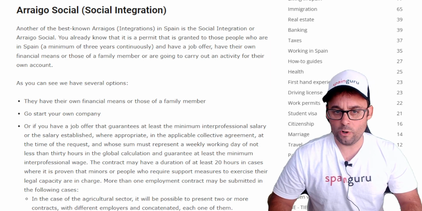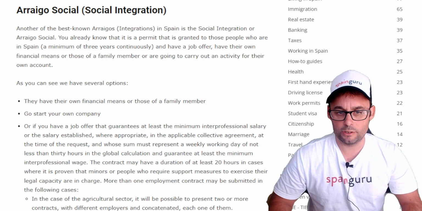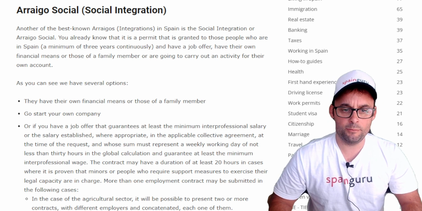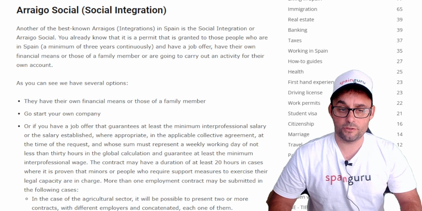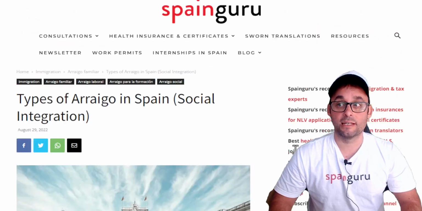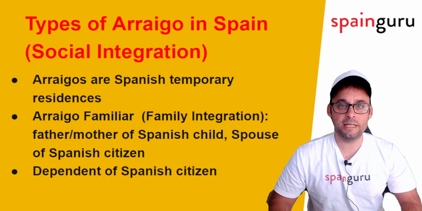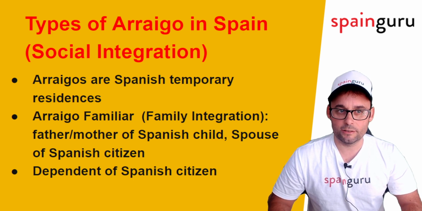More than one employment contract may be submitted in the following cases. In the case of the agricultural sector, or in the case of the development of activities in the same occupation, working partially or simultaneously for more than one employer, the presentation of several contracts will be accepted. And as we said, let's jump to the main takeaways of types of arraigo in Spain.